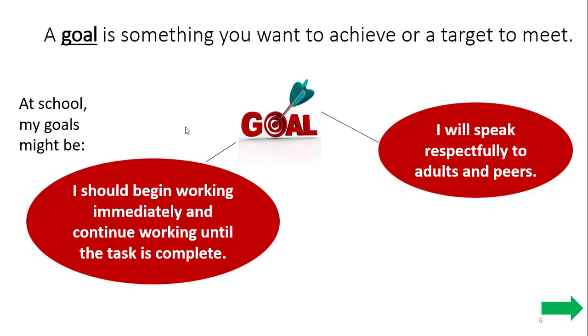So a goal is defined as something that you want to achieve or a target to meet. Read this with me. A goal is something you want to achieve or a target to meet. Say it by yourself this time. Nice job. Here are some examples of what kind of goals you might set at school. At school, my goals might be, I should begin working immediately and continue working until the task is complete, or I will speak respectfully to adults and peers. We're going to be focusing on one of these goals.